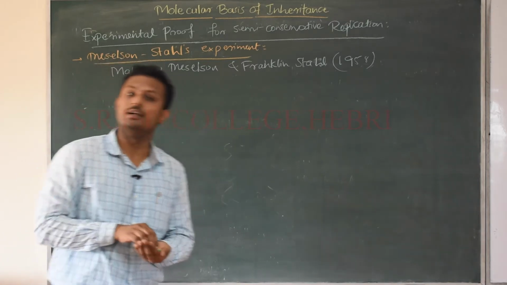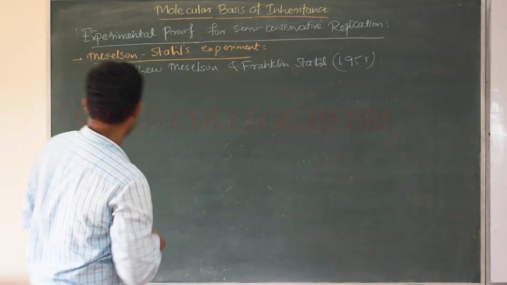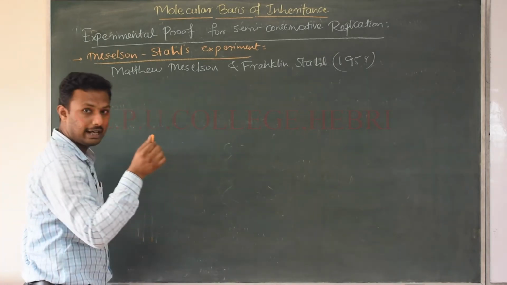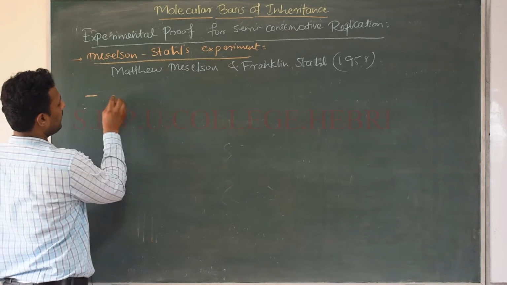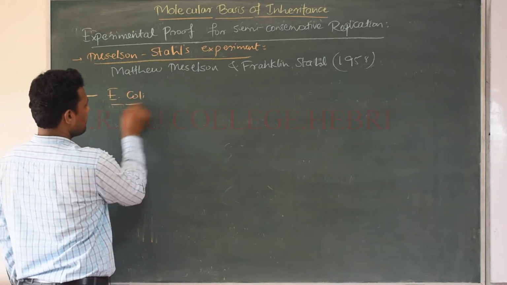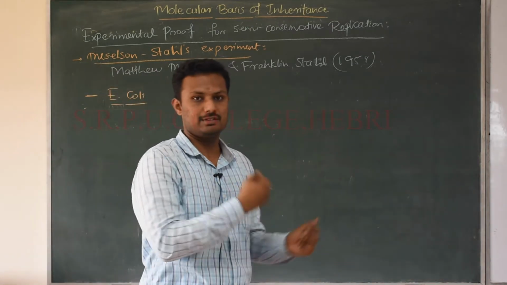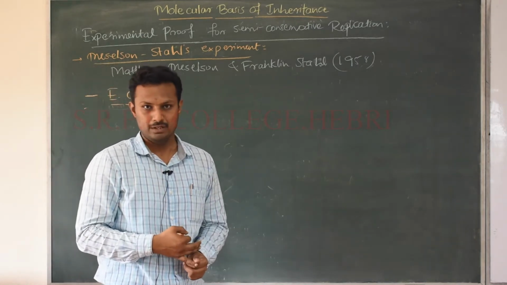See, they considered the E. coli bacteria. It is the favorite of all people. They considered the DNA from E. coli bacteria because E. coli, Escherichia coli, is the simplest prokaryotic system with which the mechanism of replication could be easily understood.